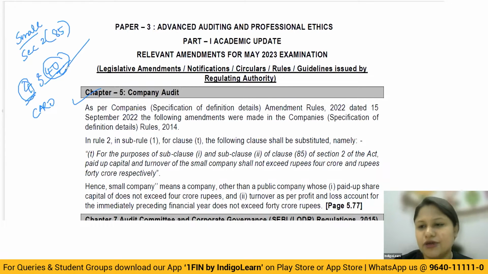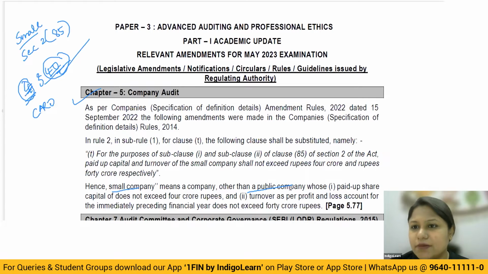So in the same manner here, you have to understand now the changes will be with regard to the paid up capital and the turnover. So you can simply have an understanding here. A small company means a company other than public company, and that you quite well understand by now that small company can never be a public company. Once you read it as a public company, the question of small company is completely gone off.